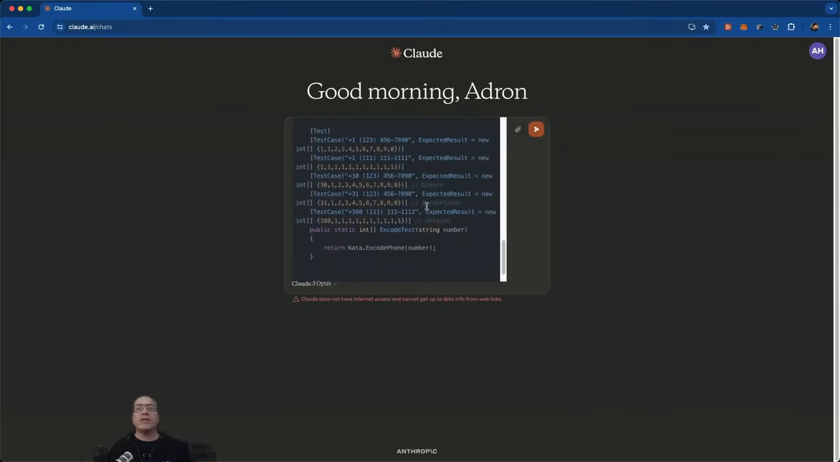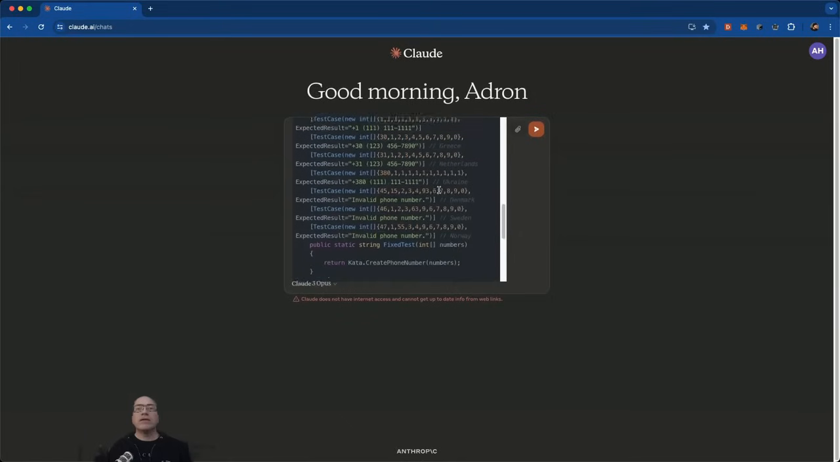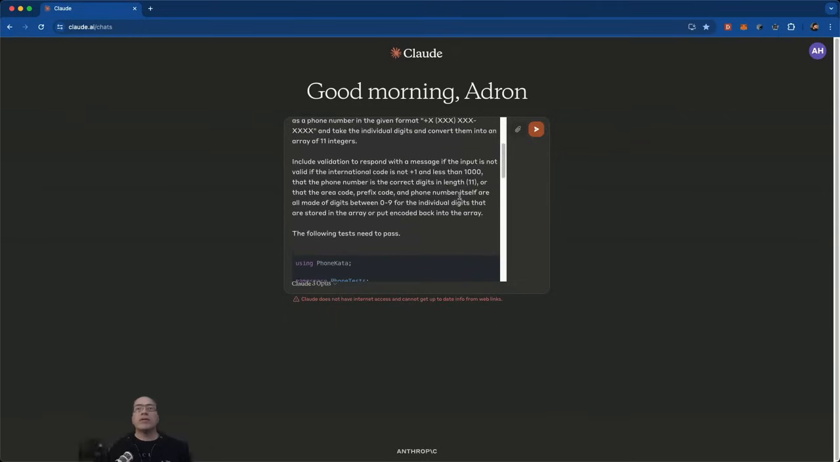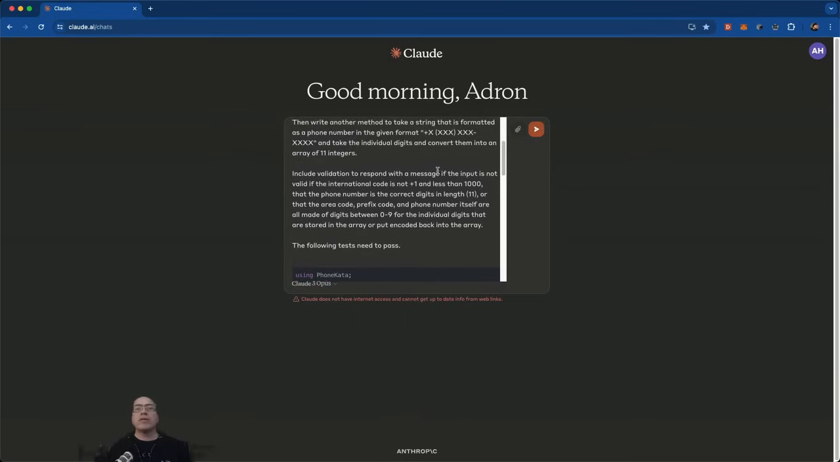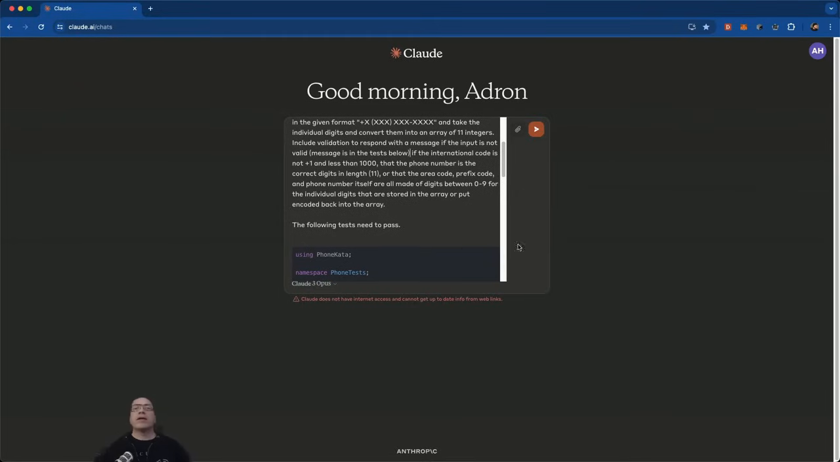One thing I need to do though is, let's see, invalid phone number. Let's see here. If the input is not valid, include validation, respond with a message if the input is not valid. Okay, valid message is in the tests below. All right, let's see what it does.